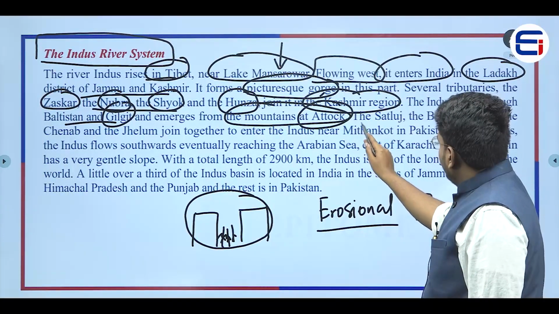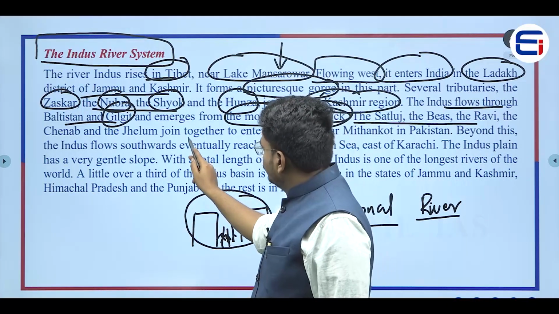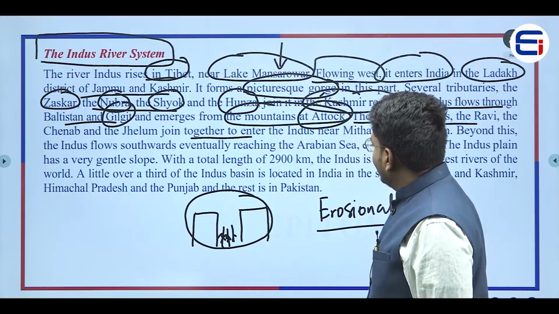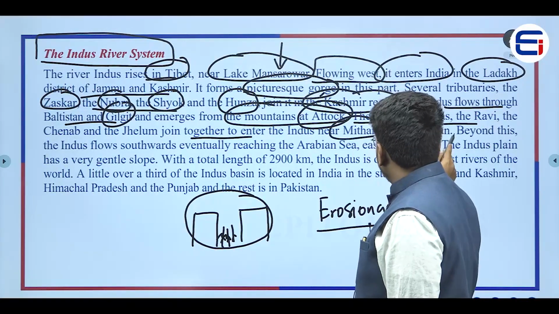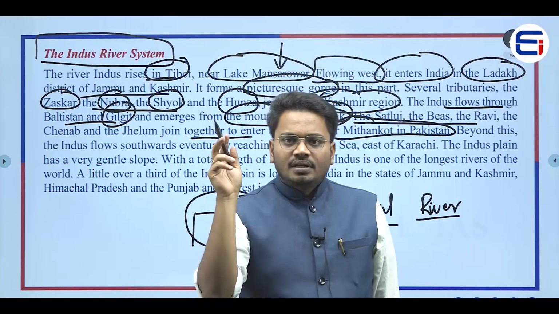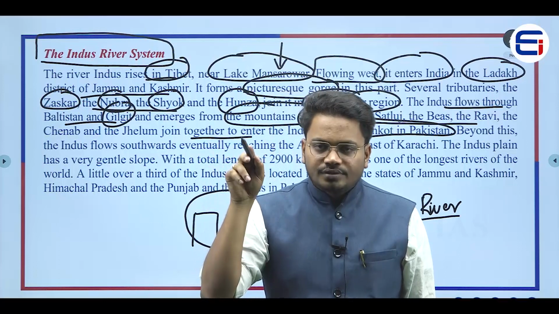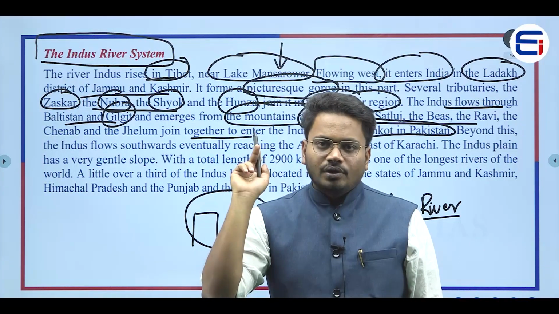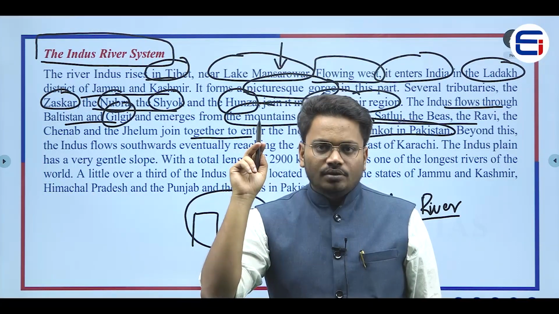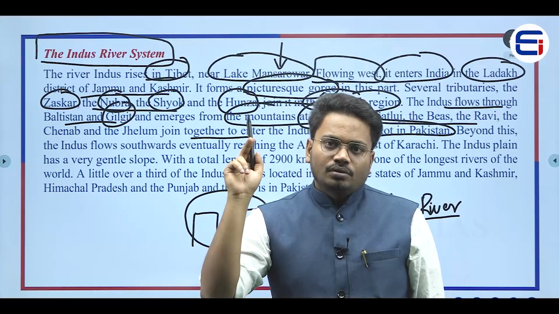Now, if you see here, the Satluj, Beas, Ravi, Chenab and Jhelum join together to enter the Indus near Mithankot in Pakistan. Now what happens? If you see, this Indus river would be traveling towards the western side from the point of origin, entering Jammu and Kashmir and the Ladakh region, and it would be going to Pakistan.